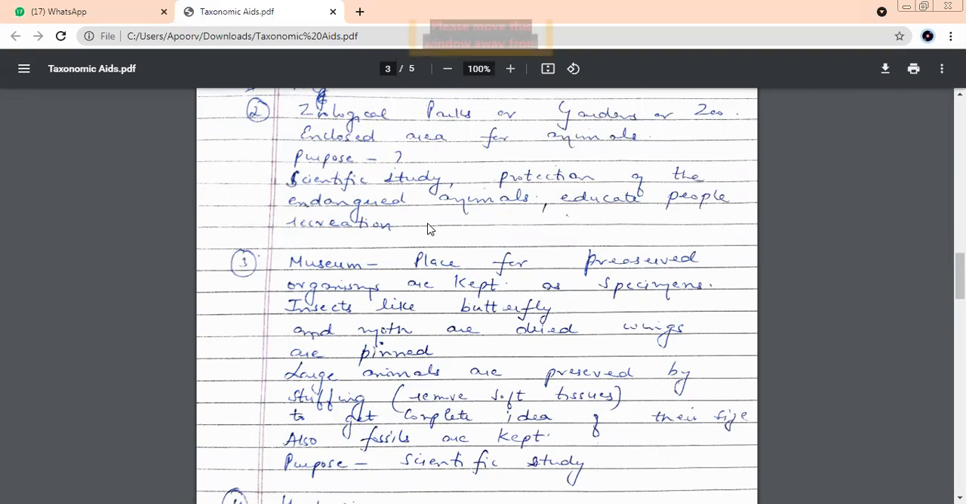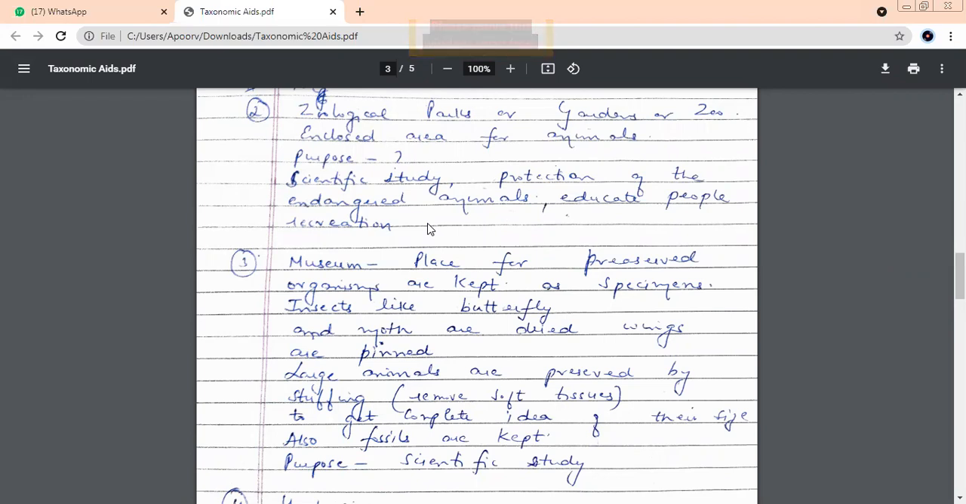This method is used for small animals or big animals? Small animals, like worms and butterflies. How are they preserved? First, after death, of course, they're dried very nicely. The reason is the same: wherever water is left, there would be decay. So first, they are dried very nicely.